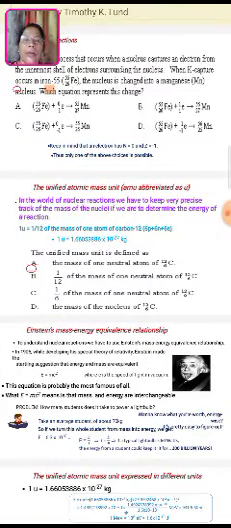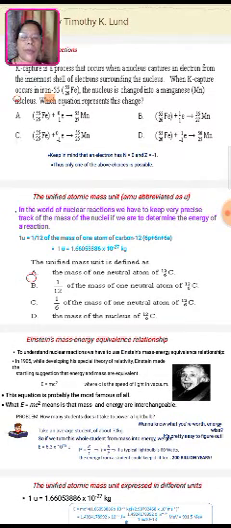The unified atomic mass unit, AMU, is abbreviated as u. In nuclear reactions, we have to keep very precise track of the mass of the nuclei if we are to determine the energy of a reaction. 1 u, that is 1 atomic mass unit, is 1 upon 12 of the mass of one atom of carbon 12, which is 1.660 times 10 raised to minus 27 kg.